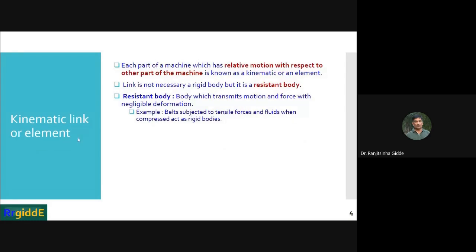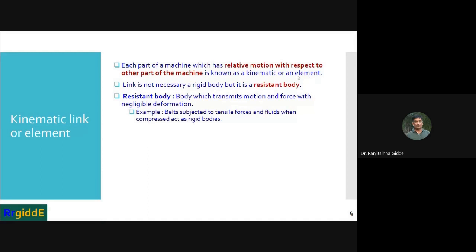Then let us study this kinematic link or element. So what is this kinematic link or element? In the previous slide we have seen what is kinematics. Based on this, each part of the machine which has relative motion with respect to another part of the machine is known as a kinematic link or an element.